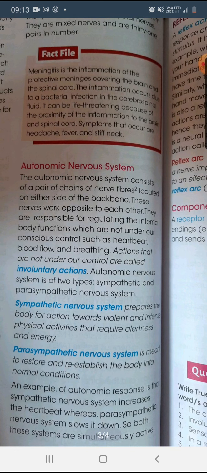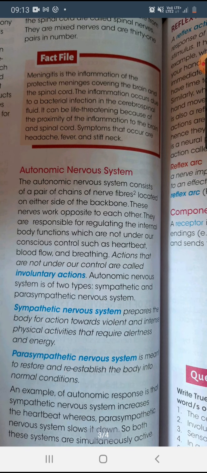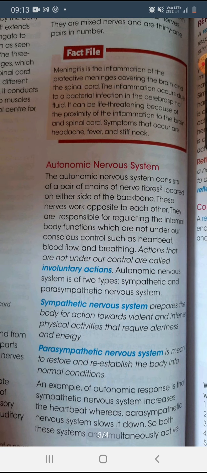The autonomic nervous system consists of a pair of chains of nerve fibers. Nerve fiber means a bundle of axons of neurons, which is located on either side of the backbone. These nerves work opposite to each other, and they are responsible for regulating all the internal functions of our body which we cannot control, like our heartbeat, blood flow, breathing.